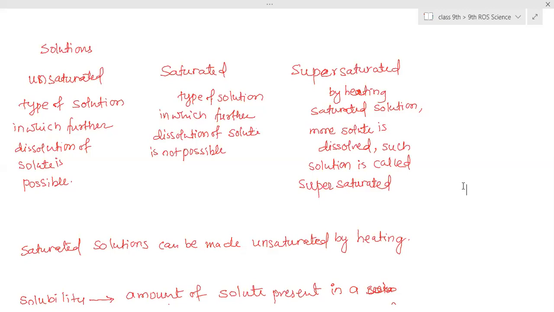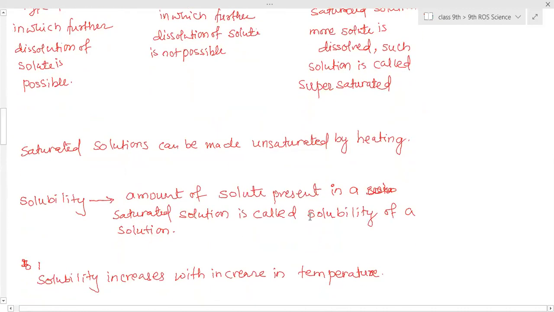Suppose, just now I told you the example of sugar water: in 100 grams of water, if after adding 60 grams of sugar the solution has become saturated and further dissolution is not possible, then the 60 grams of solute in 100 grams of solvent is called the solubility. 60 gram is the solubility of sugar in 100 gram of water.